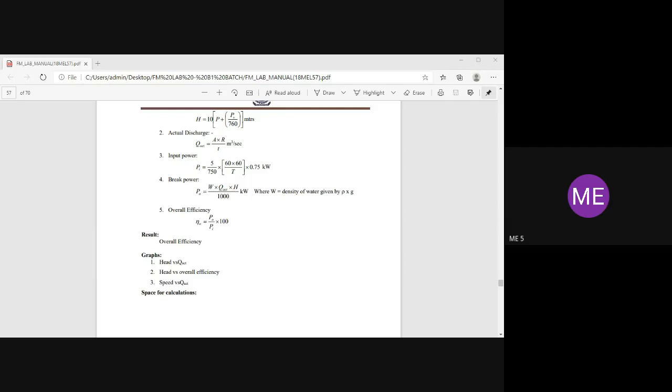Okay, I shared the second trial readings. That is, speed of the pump is 2022 RPM. Delivery pressure is 4 kg force per centimeter square. Vacuum pressure is 120 mm of Hg. Time taken, small t, equals 55 seconds. And time taken for 5 revolutions of energy meter is 75 seconds. Okay. And readings for the third trial. Speed of the pump.